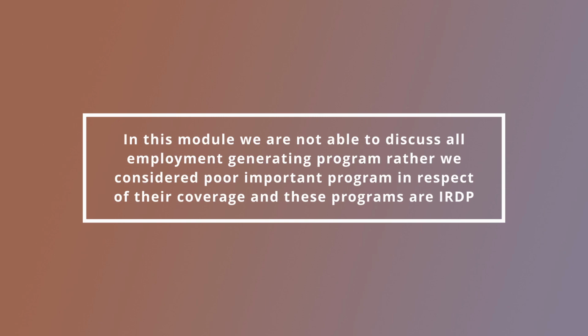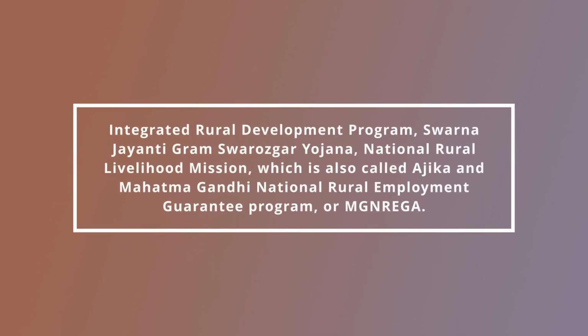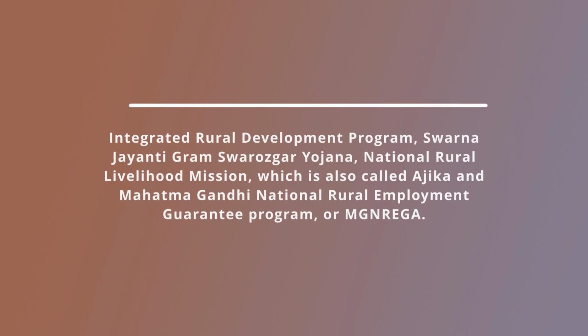Rather, we consider 4 important programs in respect of their coverage, and these programs are IRDP, Integrated Rural Development Program, Swarna Jayanti Gram Swarojgar Yojana, National Rural Livelihood Mission, which is also called Aajeevika, and Mahatma Gandhi National Rural Employment Guarantee Program, or MGNREGA.